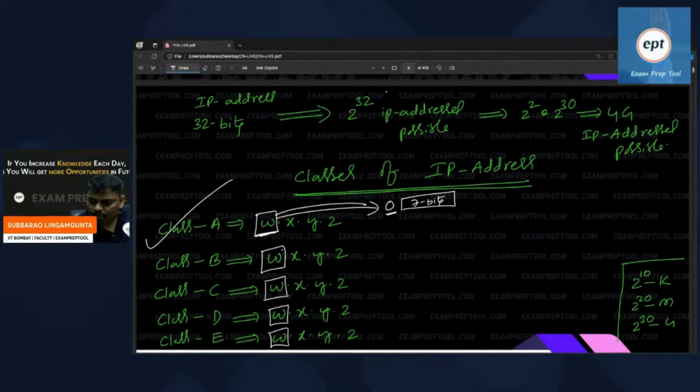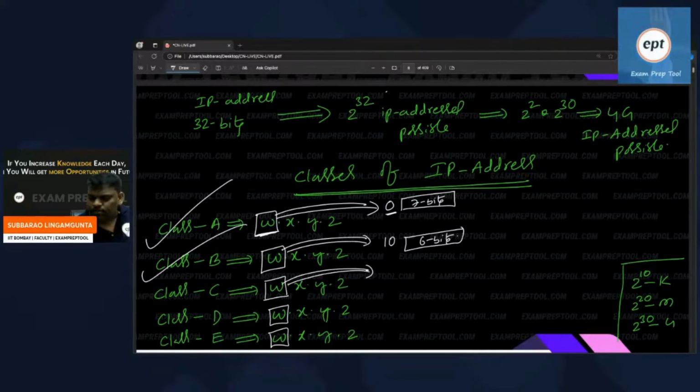In the first octet, 8 bits, the first 2 bits are 1, 0, and the remaining 6 bits can be anything. That is class B. Right? In class C, in the first octet of 8 bits, careful, the first 3 bits are 1, 1, 0. The remaining 5 bits can be anything.